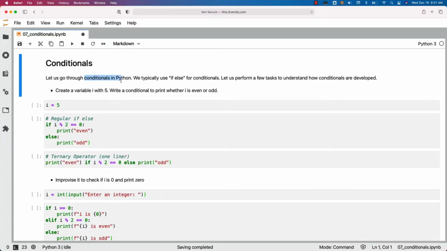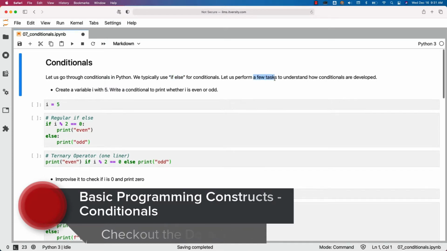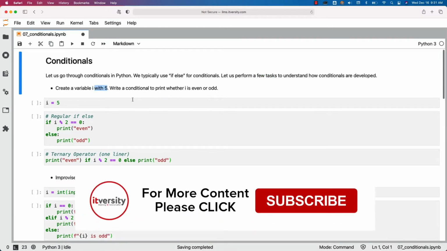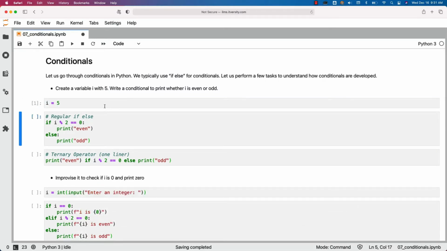Let us go through conditionals in Python. We typically use if-else for conditionals. Let us perform a few tasks to understand how conditionals are developed using Python as programming language. We'll create a variable I with 5, then we'll write a conditional to print whether I is even or odd. So this is how you can assign 5 to I. I is of type integer and it has 5 in it.